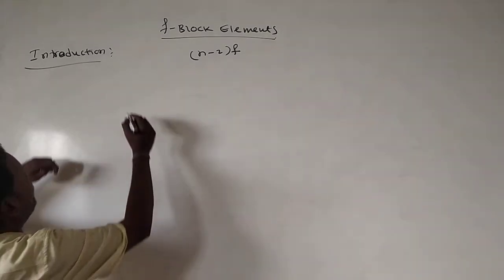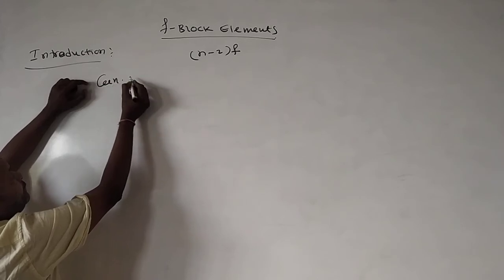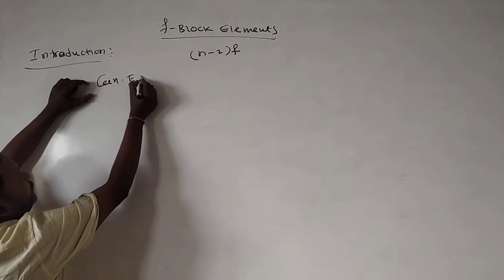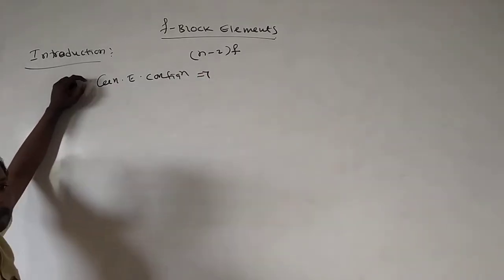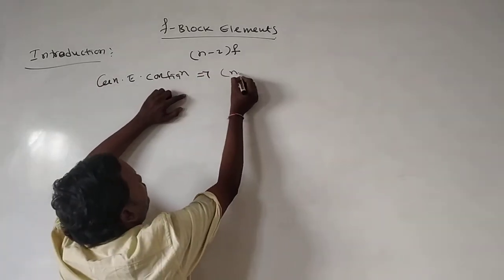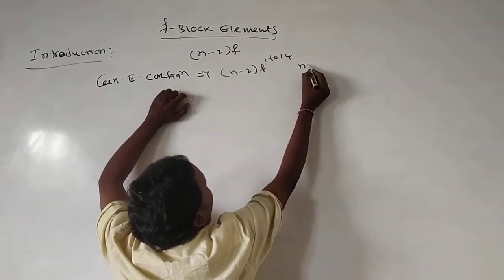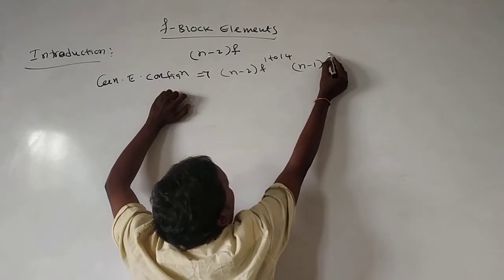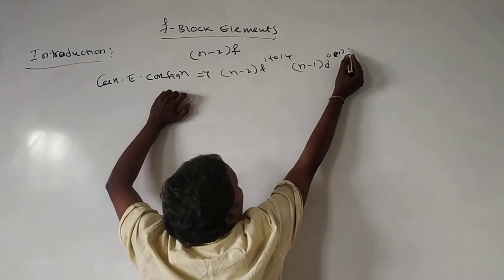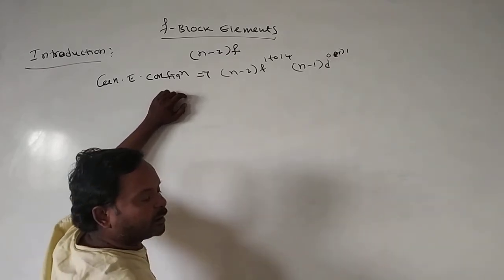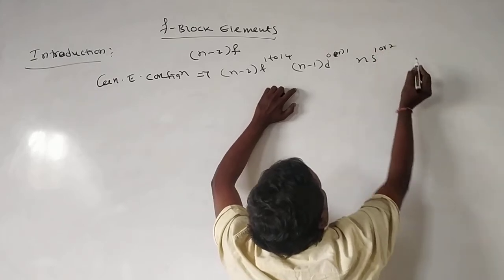The general electronic configuration of F-block elements, I already gave. Okay, I am giving it now. General electronic configuration of F-block elements: (n-2)f 1 to 14, (n-1)d 0 or 1, sometimes in some books 1 or 2, ns 1 or 2.